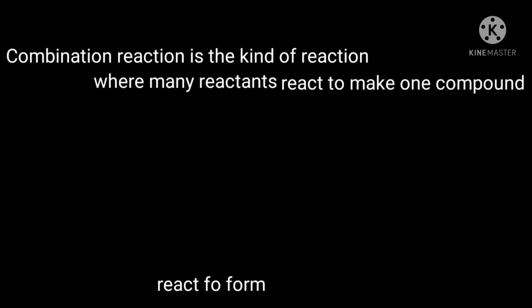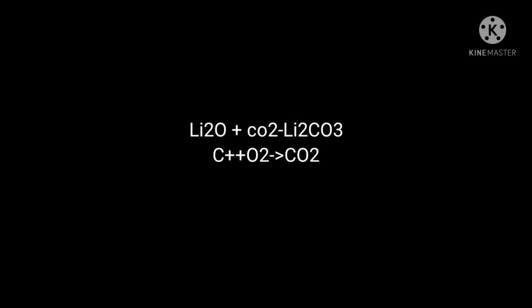Let's talk about types of chemical reactions. There are a few types of chemical reactions. The first kind of reaction is known as combination reaction. Here many compounds or substances react to form one single combined compound or product. For example, lithium oxide reacts with carbon dioxide to form lithium carbonate.